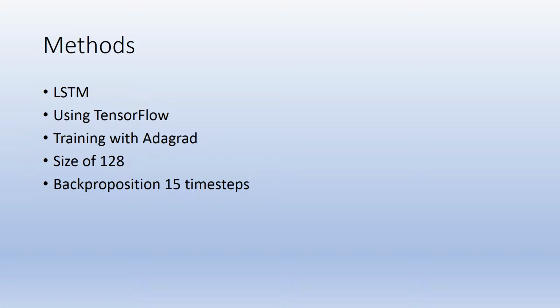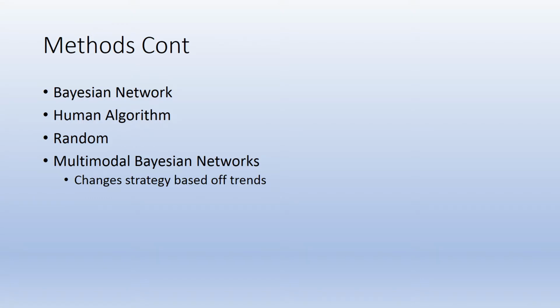This code is an LSTM using TensorFlow, originally based off of a tutorial bot. However, I had to change it a lot to get pipes working, and I tried a few other train operations, and it turns out that the ones that I tried, being Adagrad and Gradient Descent, really don't have much of a difference, so I just kept Adagrad. The size of our LSTM is just what my computer was comfortable with at 128, and our truncated backpropagation changed as the troubles came up, but it was mostly a length of 15.